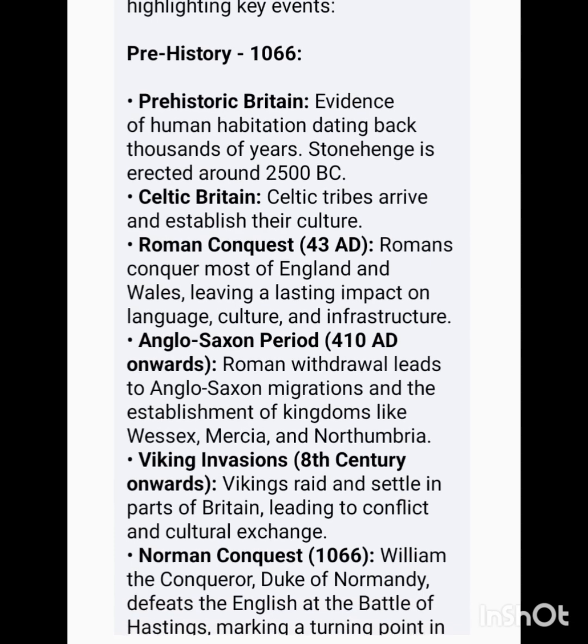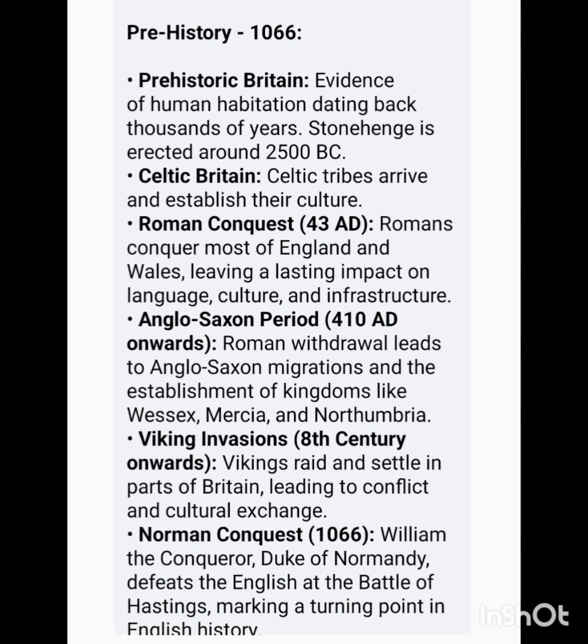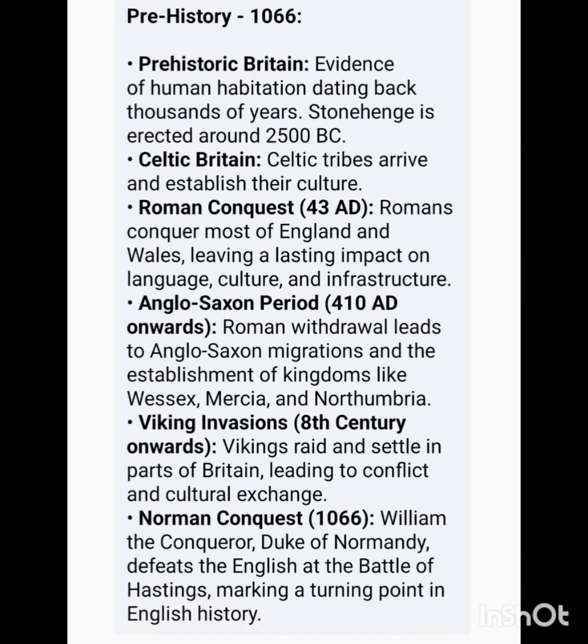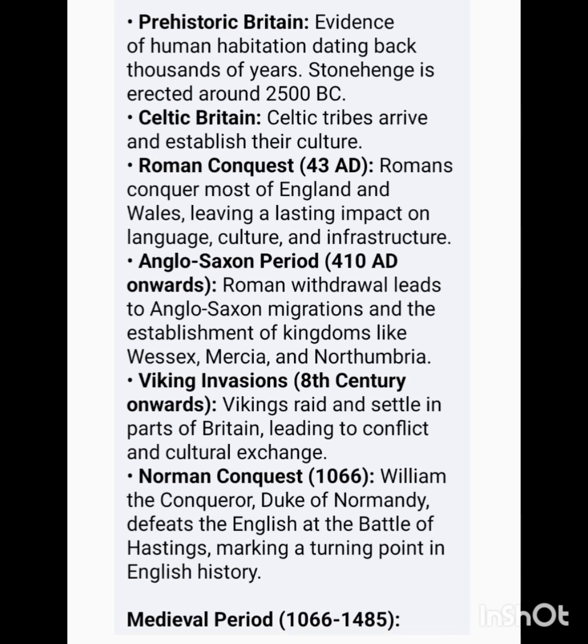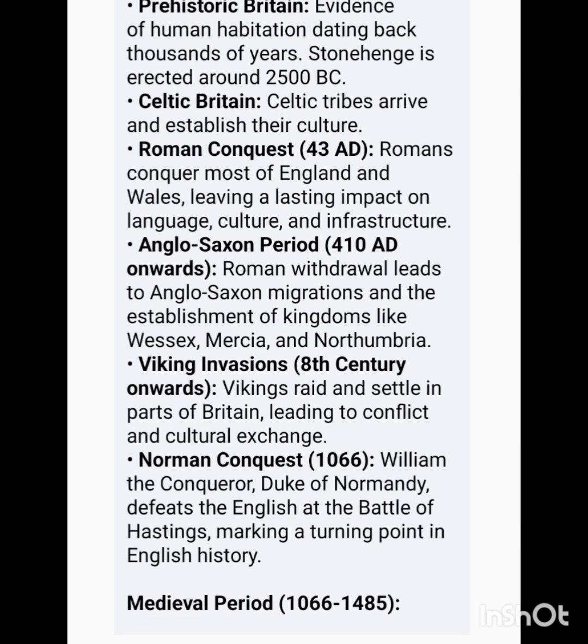Celtic Britain. Celtic tribes arrive and establish their culture. Roman conquest, 43 AD. Romans conquer most of England and Wales, leaving a lasting impact on language, culture, and infrastructure.